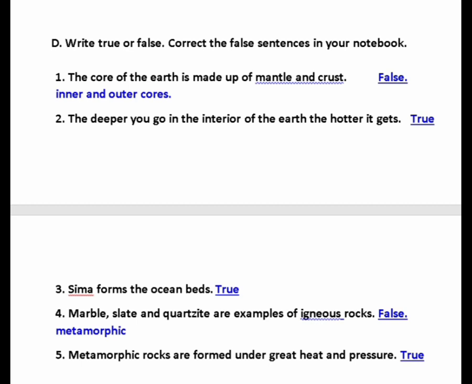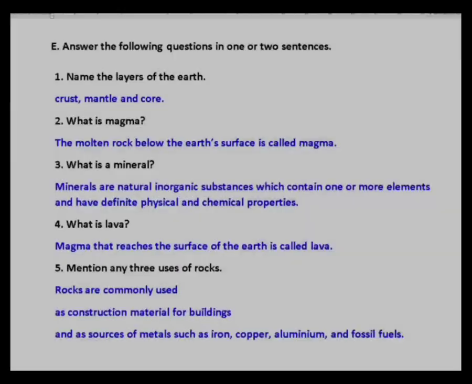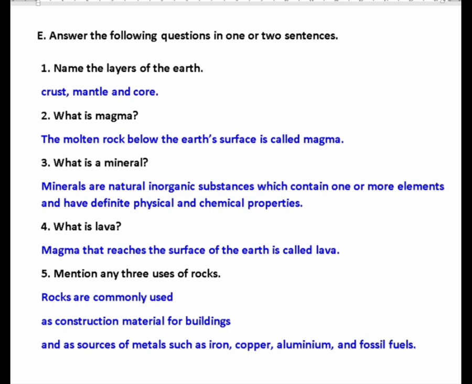Now next. Metamorphic rocks are formed under great heat and pressure. True. Okay. Take a screenshot, dear. Yes, now come to question and answers. Now, these are questions, but I am going to tell you after. You can mark or you can take a screenshot.